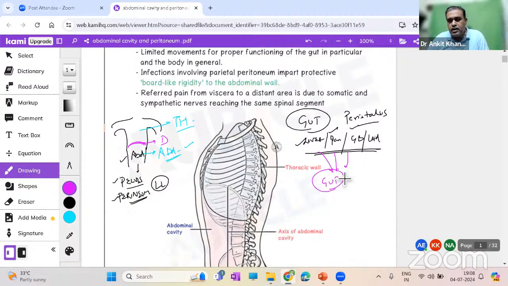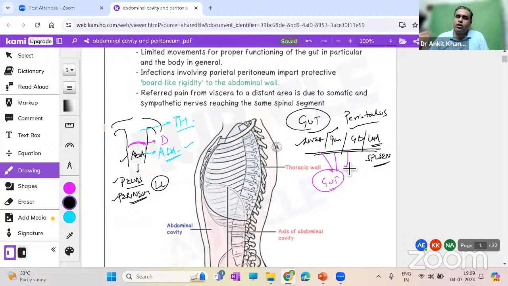the duodenum. Kidneys are also present in the abdomen, but function-wise, the kidney, or we can take the example of the spleen as well, are not directly related to the gut. The kidney's function is the formation of urine and other homeostasis in the body. The spleen has different functions, like sequestration of old RBCs, and it has a lymphocytic function.